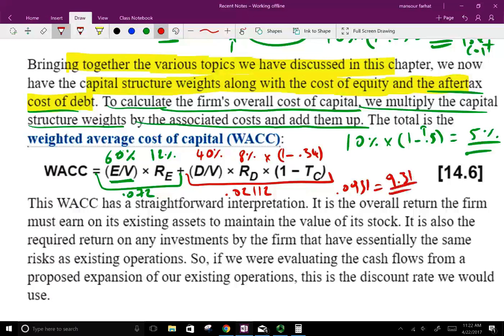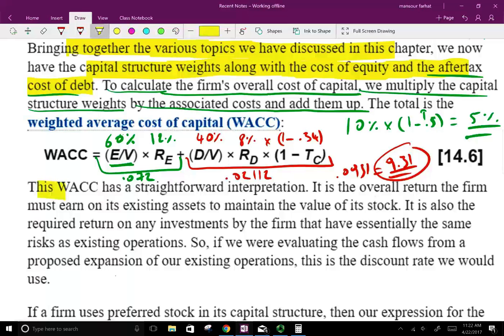So how do we interpret WACC? So what is this 9.31%? Okay, so WACC has a straightforward interpretation. It's the overall return that the firm must earn on existing assets to maintain the value of the stock. So simply put, if you want to maintain the value of the company, you have to earn at least 9.31%, because that's the weighted average cost of capital for your company using debt and stock.